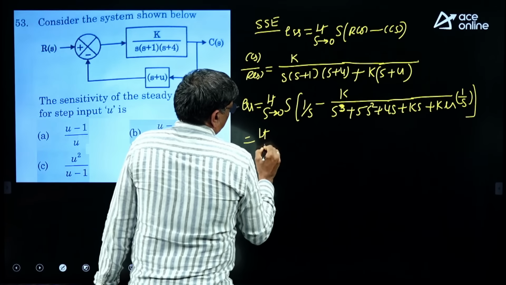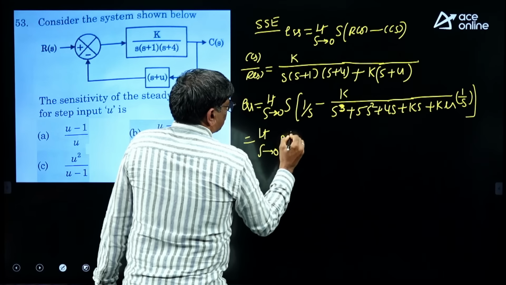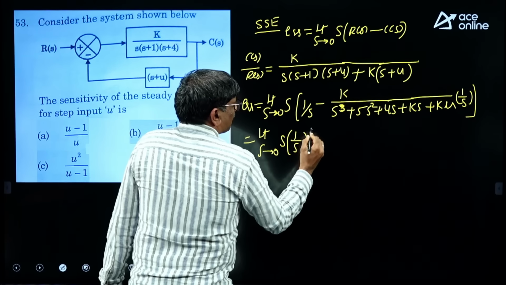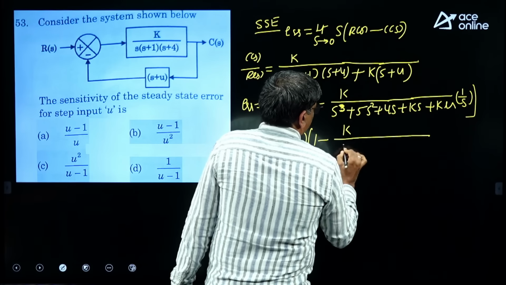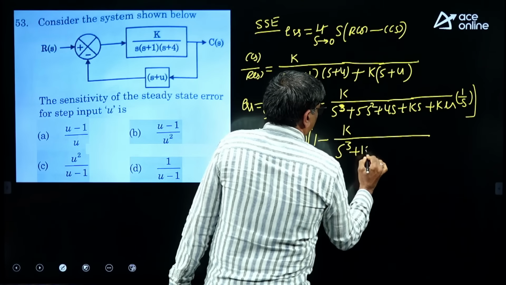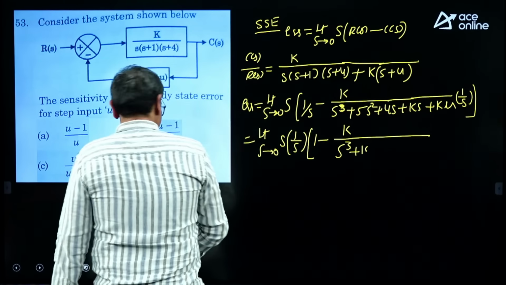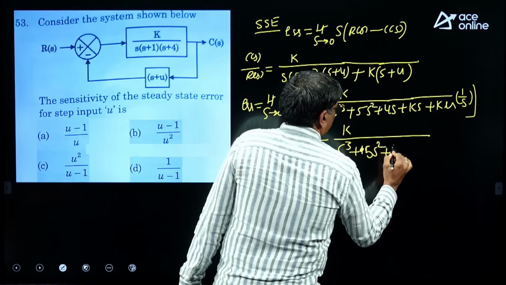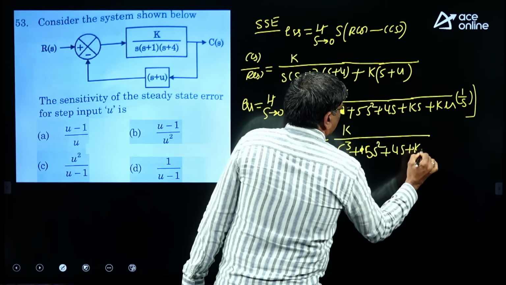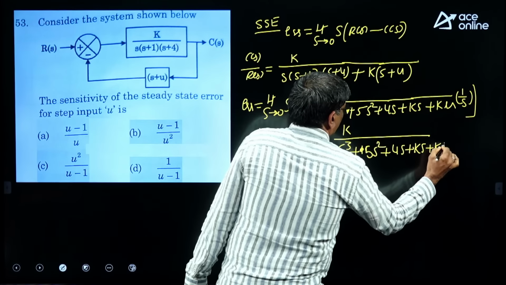So limit S tends to 0, S into 1 by S, take it common. Then what are you getting? 1 minus K divided by S cube plus 5S square plus 4S plus KS plus KU.